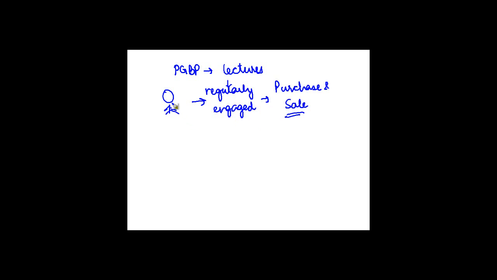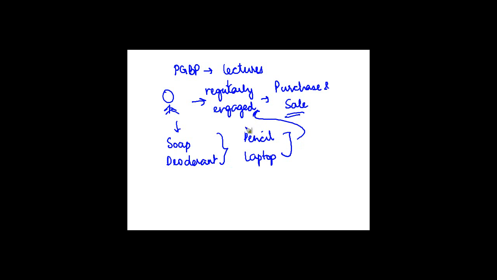For example, if a person manufactures soap, deodorant, pencils, laptops or any other item in which he is regularly engaged, and keeps buying and selling it on a regular basis, that income is said to arise out of his own business, and is therefore taxed under the head profits and gains of business and profession.